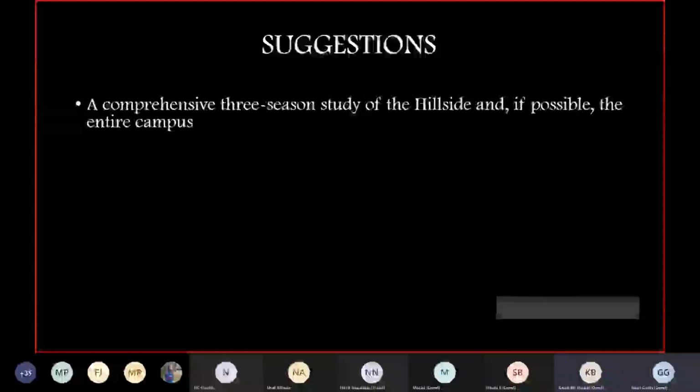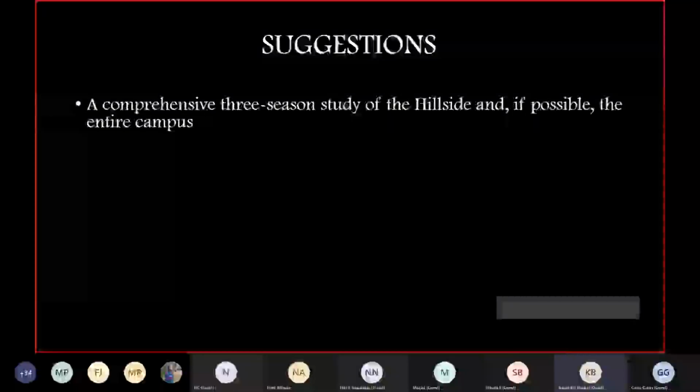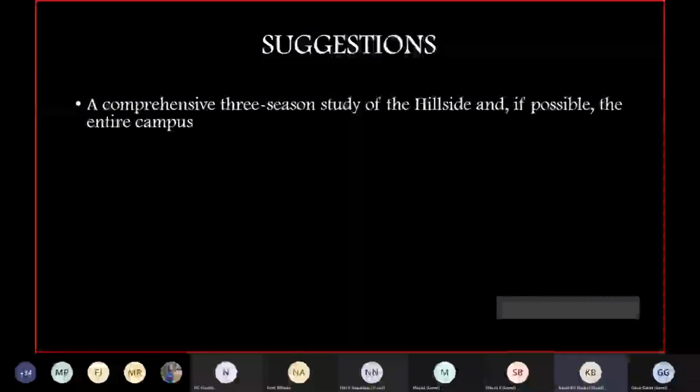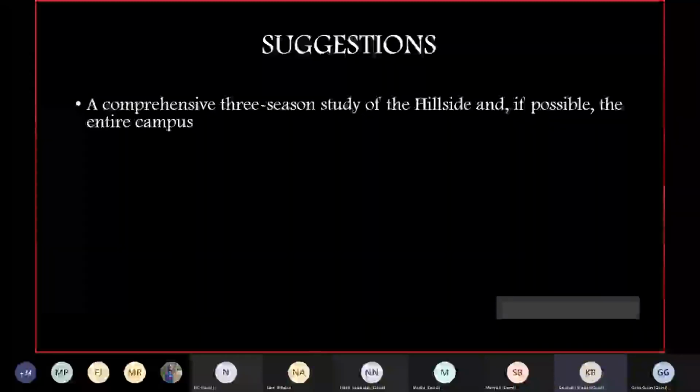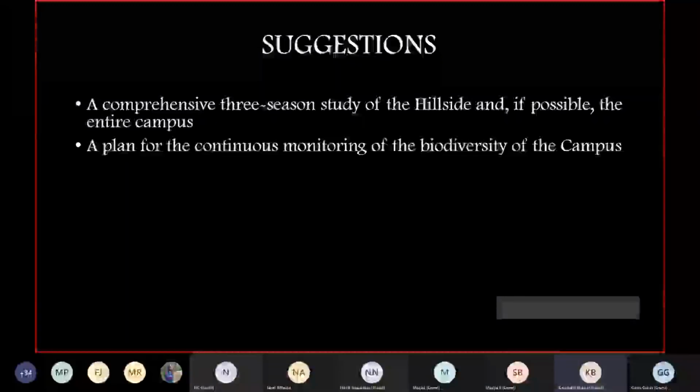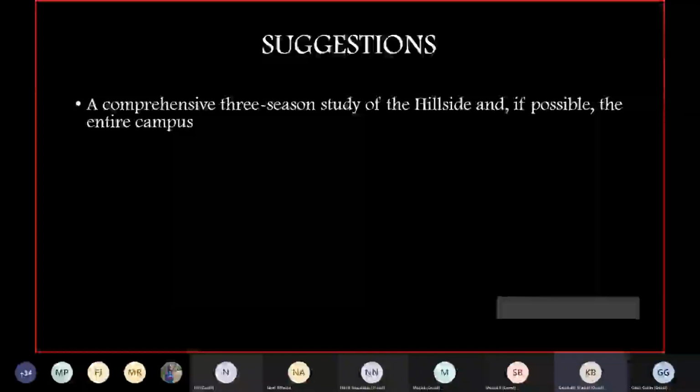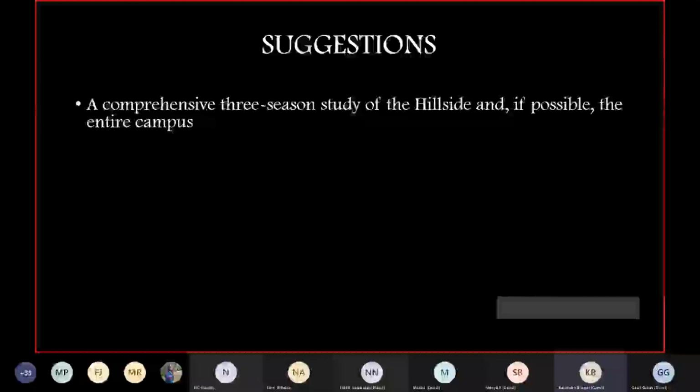Yeah, hi, thank you. I'll probably move a little quicker through this particular part. We have three suggestions towards this particular study, post this study. One of the major things would be we would probably need a comprehensive 3-season study, because there are certain plants which can be documented only during monsoons. Jan to February is a dry season, so especially flora or plants are difficult to document, and that's a very basic part in any biodiversity study. That is what we feel.